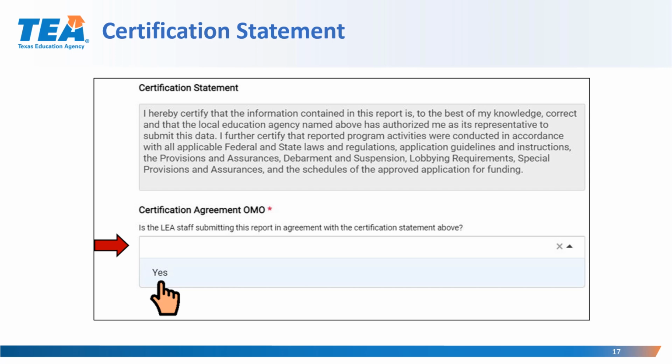The question is, is the LEA staff submitting this report in agreement with the certification statement above? The LEA must certify yes.